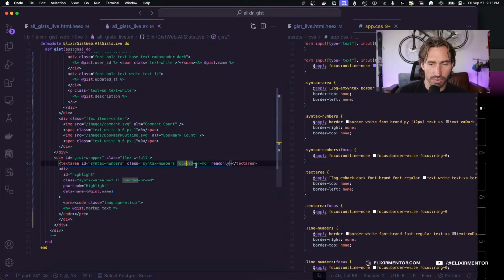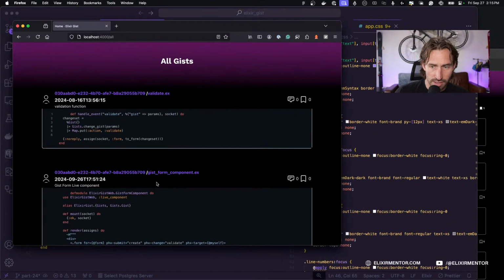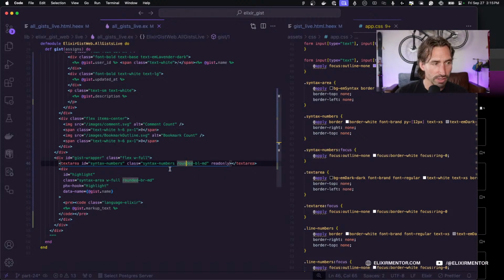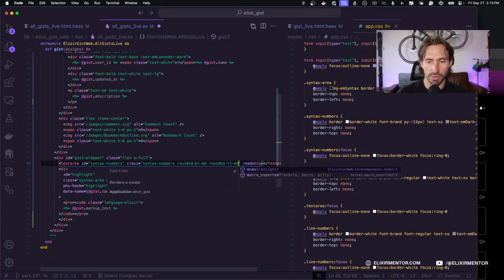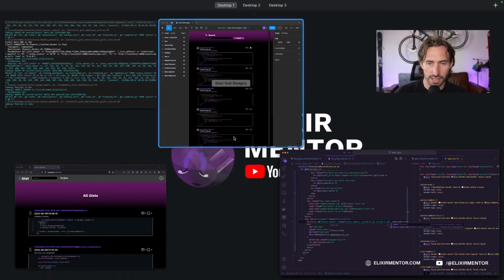All right, let's see. Border. So rounded bottom left. Is our bottom left rounded? Yes. Okay. And then we want our top left rounded as well. So we want to do rounded top left, and we want it medium. Okay, so that's there.